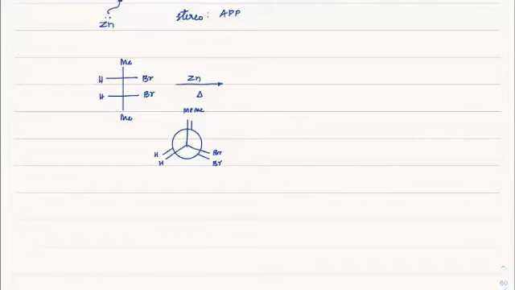So what will I do? I'll rotate this by 180 degrees, the front carbon. So the front carbon or back carbon, anything I can rotate. So let's say I rotate the back carbon. So I will get bromine here, hydrogen here, methyl here. So methyl, methyl, bromine, bromine, hydrogen, hydrogen. Okay. So from one end, zinc will take away this bromine, and from the other end, this will act like a leaving group.